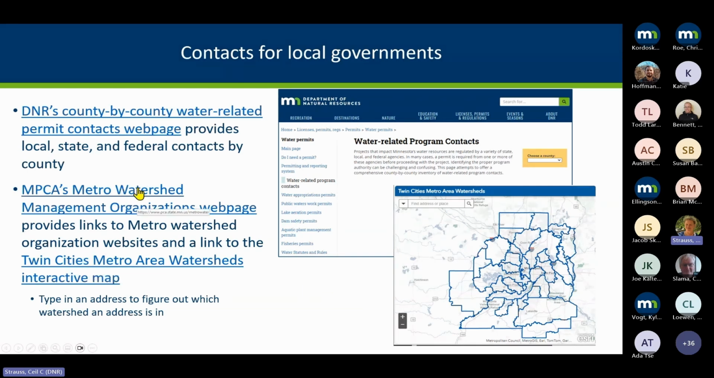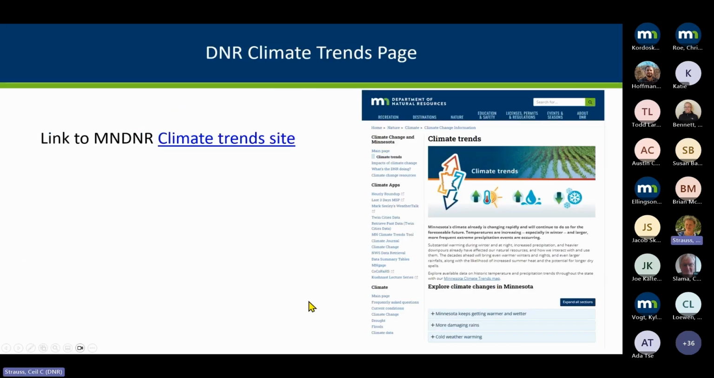If you use this link, it takes you to a page that shows links to all the watershed management organizations in the metro. On that page, you can click, or you can do this direct link here, and you can see a map where you can zoom in, see what watersheds people are in or a site is in, or you can put in an address and it will show you what watershed it's in in the metro area.